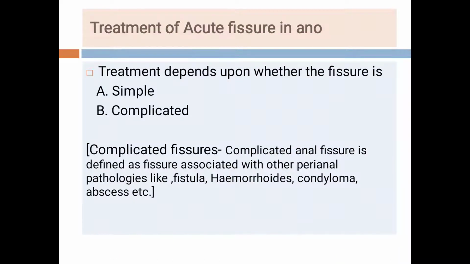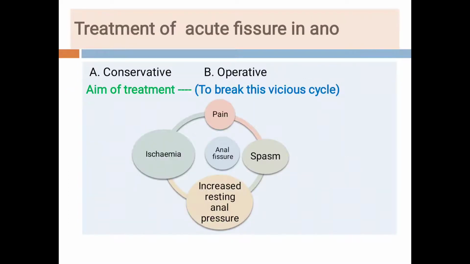Then once we diagnose that it is a case of acute fissure in ano, we will advise the treatment to the patient. Now the treatment depends upon whether it is a simple fissure or a complicated fissure. Students, complicated fissures are those fissures which are associated with other perianal pathologies like fistula, hemorrhoids, condyloma, abscess, and other diseases like Crohn's disease, tuberculosis, and immunocompromised patients. So these are the complicated fissures. Now we will go to the management of the simple fissure in ano.